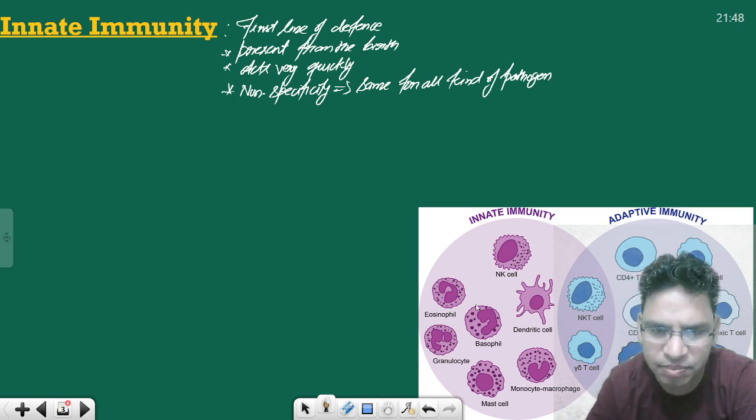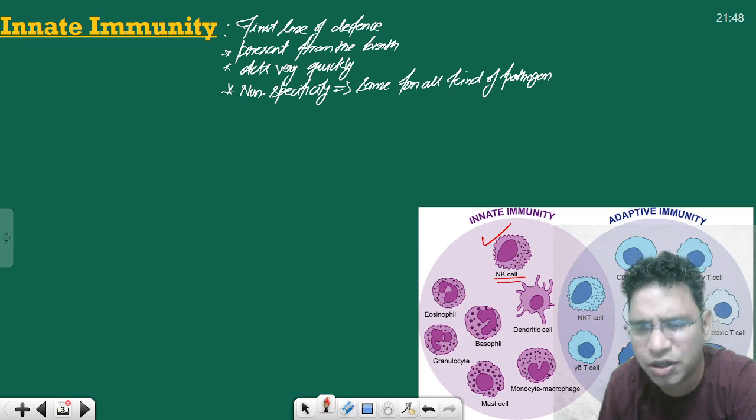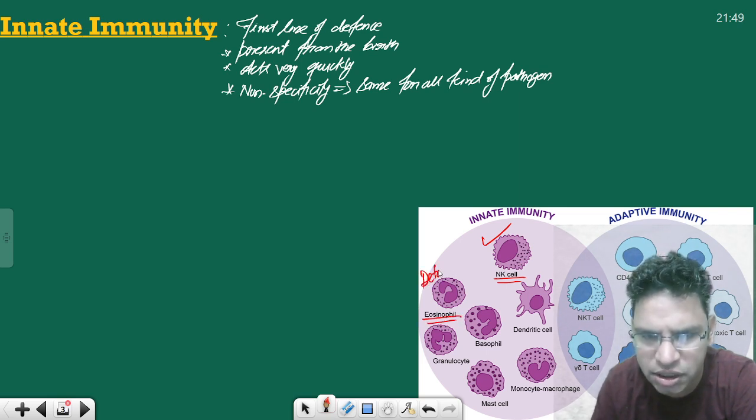They consist of, for example, cells like natural killers. Natural killers are part of both adaptive and innate immunity. There are eosinophils, for example. They do detoxification. They are part of WBC.